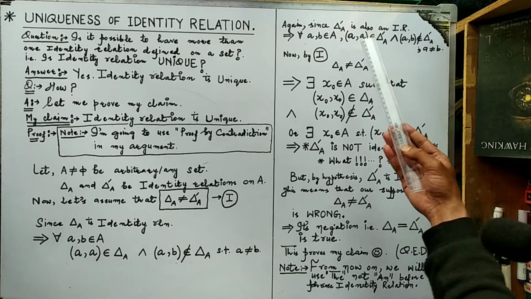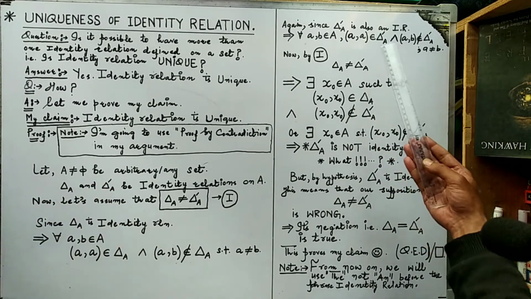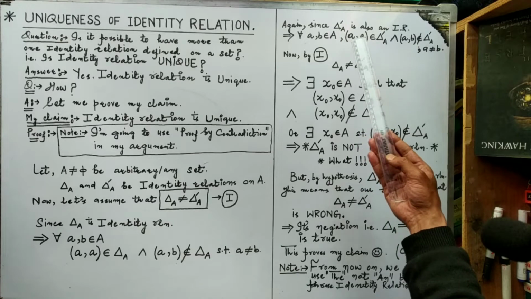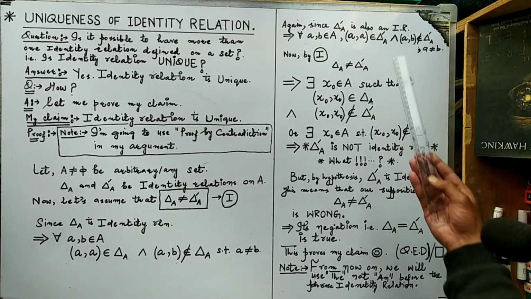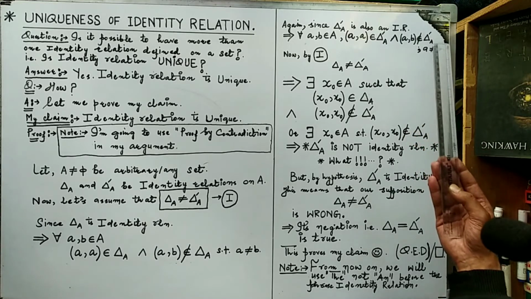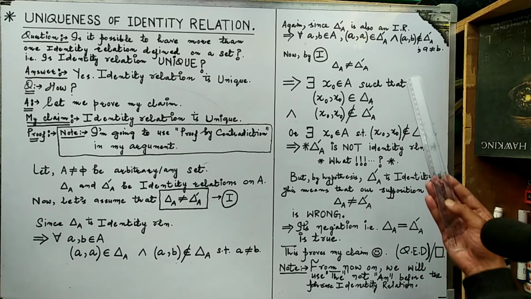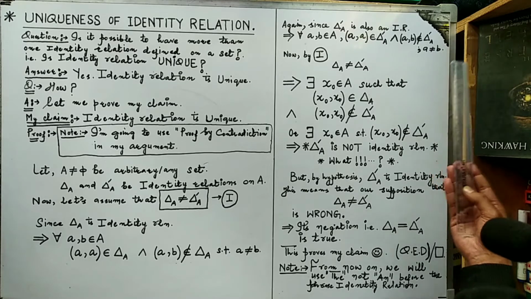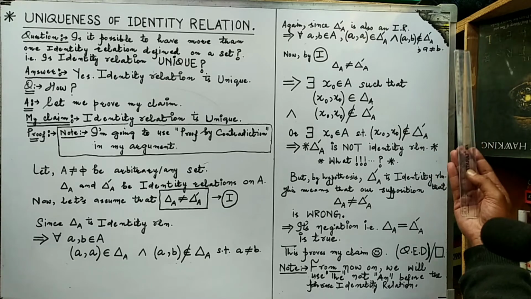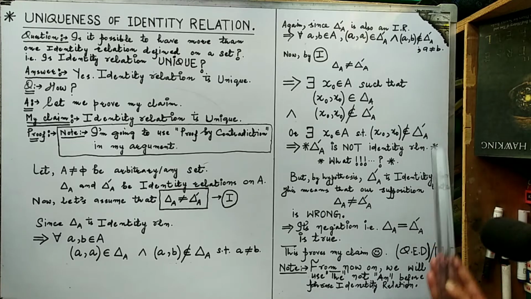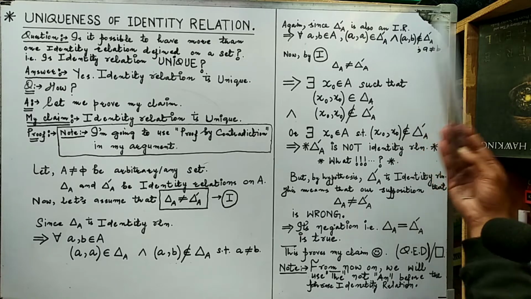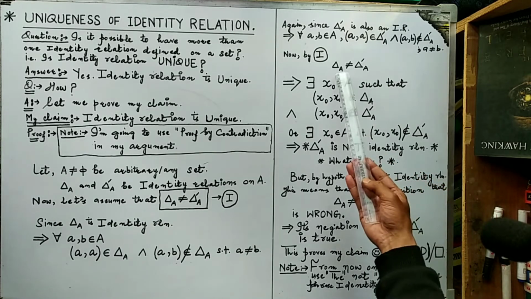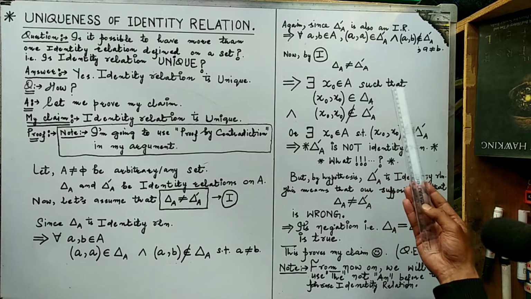Now, once again, since delta A dash by hypothesis is also an identity relation, it means that for any two elements a and b of the set A, (a, a) must belong to the identity relation delta A dash, as well as any ordered pair of the form (a, b) with the property that a is not equal to b must not belong to the relation delta A dash, by the definition of identity relation itself.